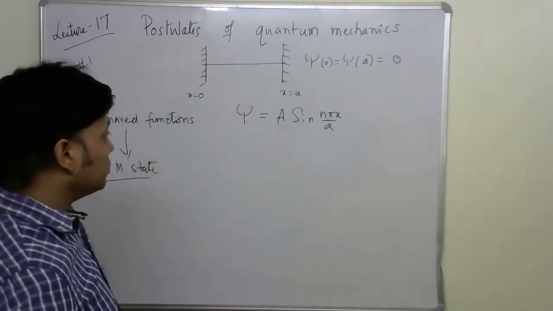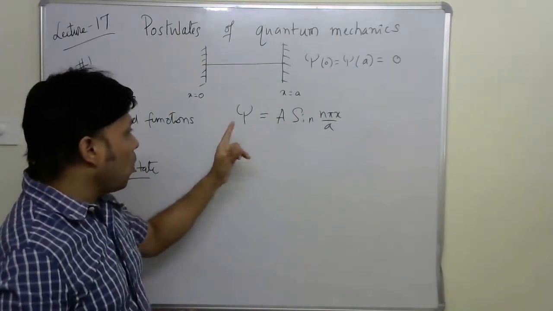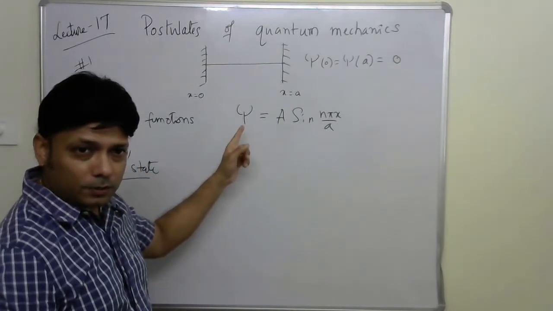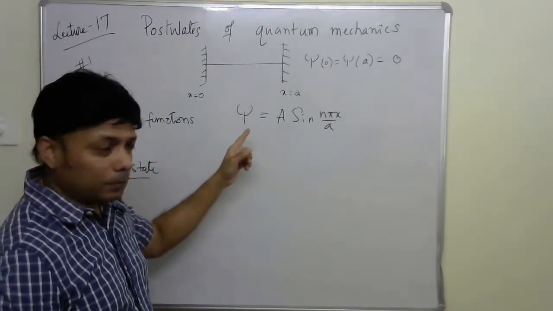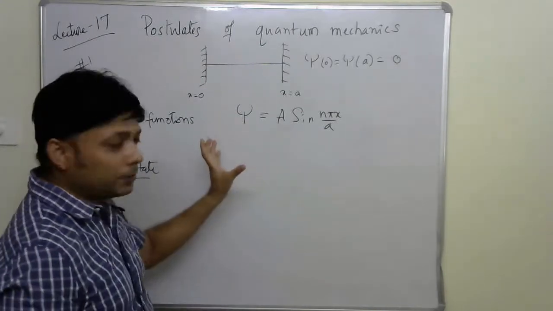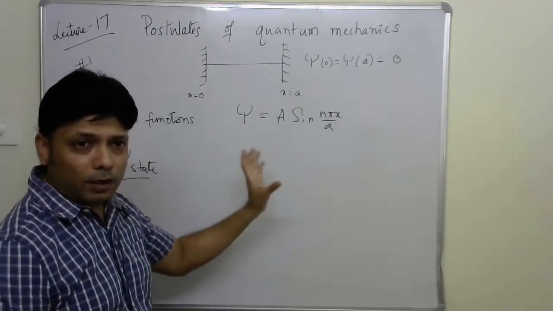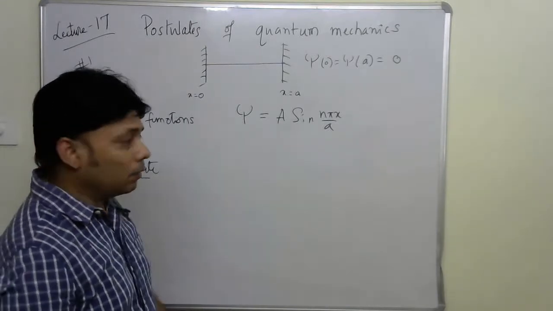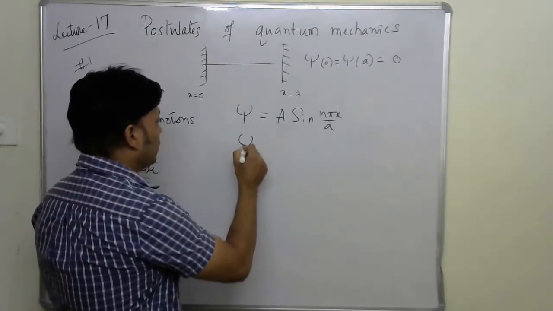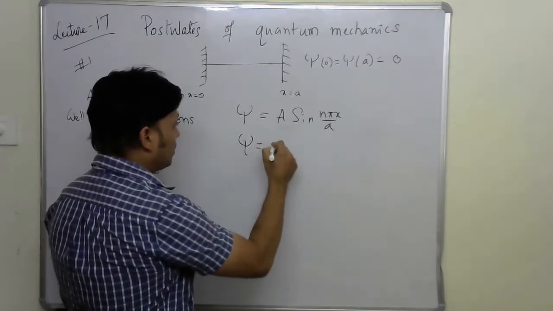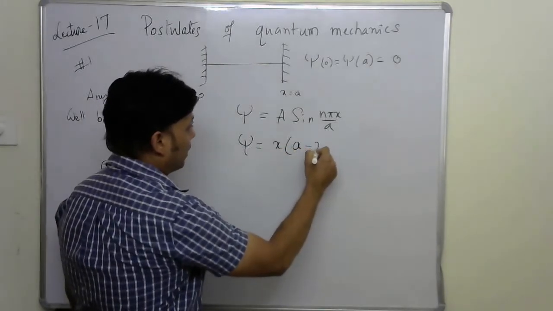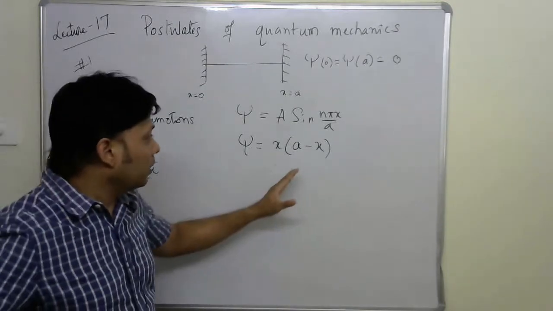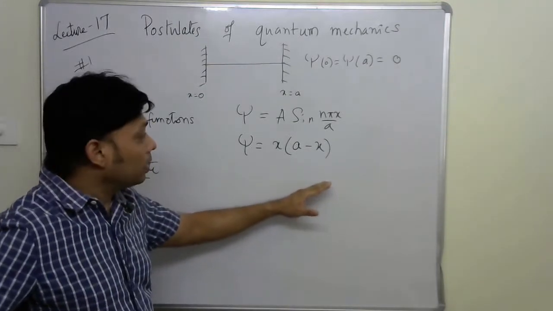My question is, is it the only wave function that can be written as a well-behaved function for a free particle in a 1D box? How about if I write psi is equal to x multiplied by a minus x? That's what I wanted to talk about last time, but in a hurry I could not write it properly.